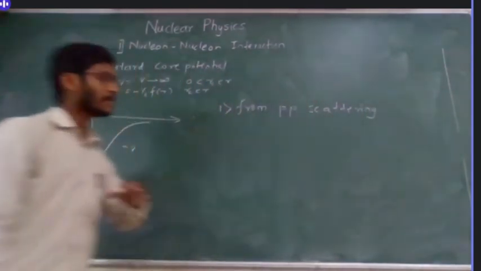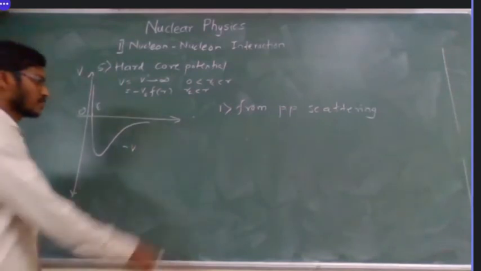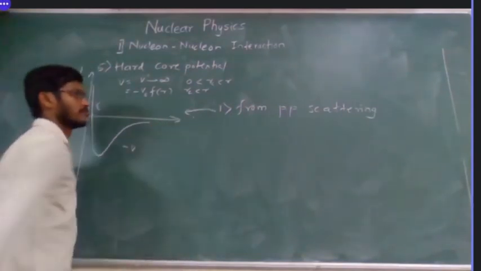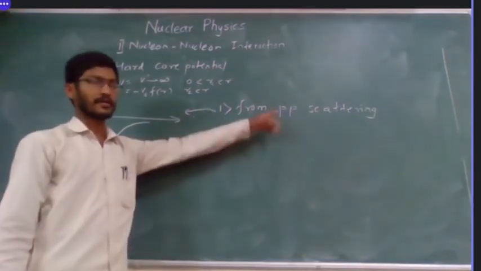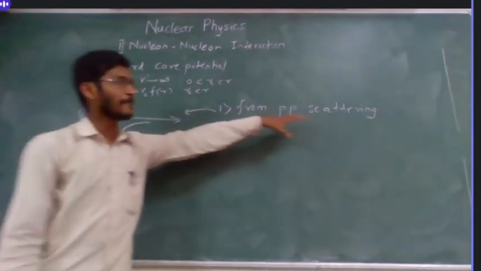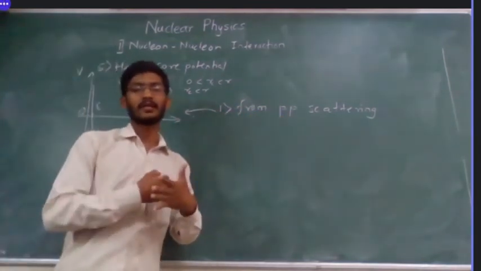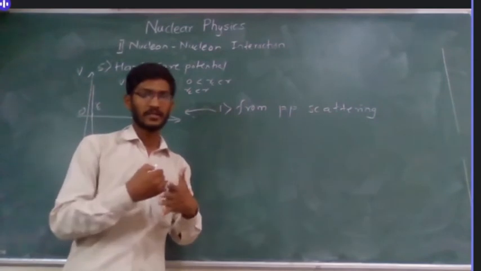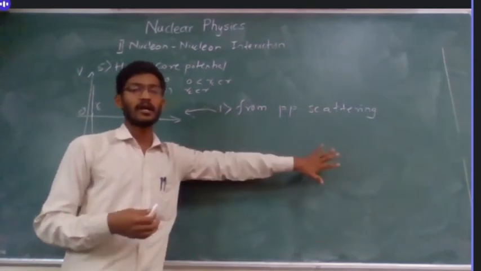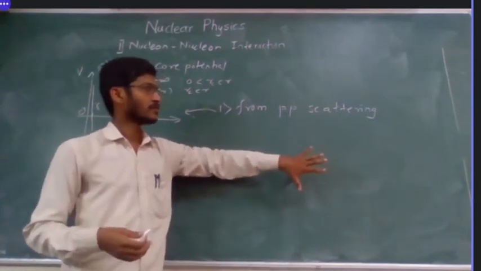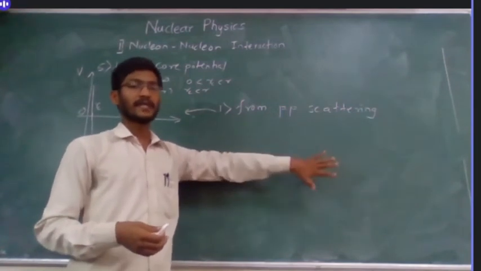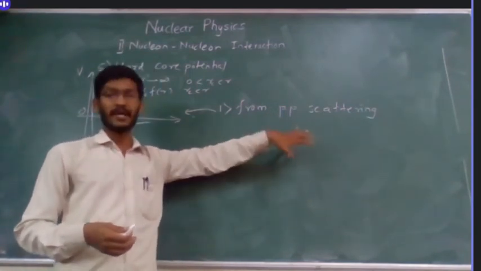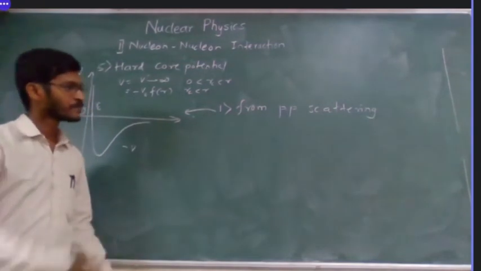So the 4-5 models we have seen so far, this one is more realistic because of the PP scattering. Until they found that something was repulsive at the center, the Woods-Saxon model was the most significant. So we are going to see the Woods-Saxon model and how it explains magic numbers.